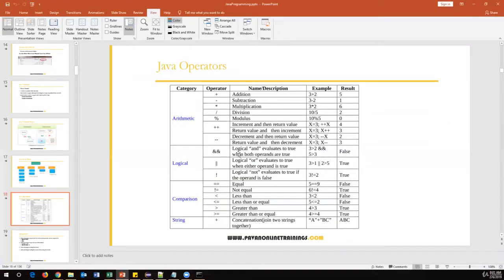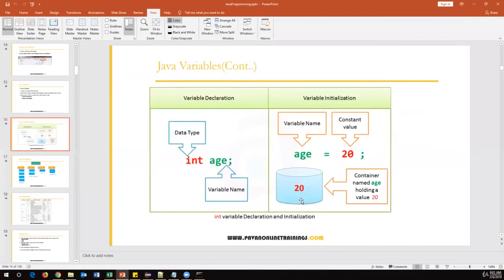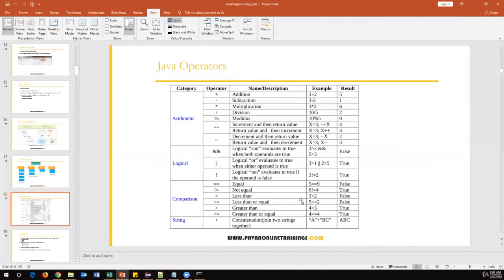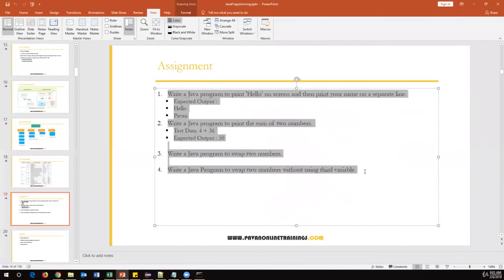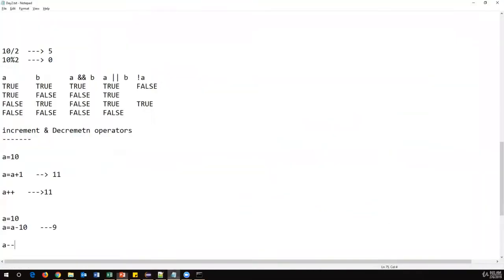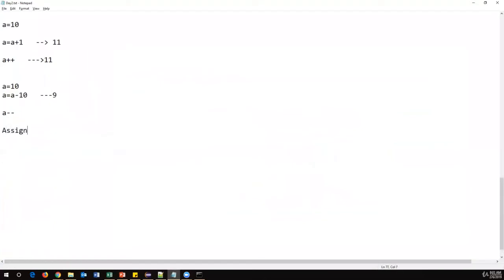You guys can practice this one. We have discussed variables, Java operators and all. Coming to the assignments, these are the assignments I'm giving to you guys. You can try this for today. So, the assignment part.